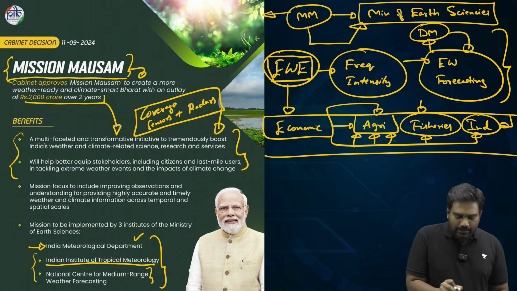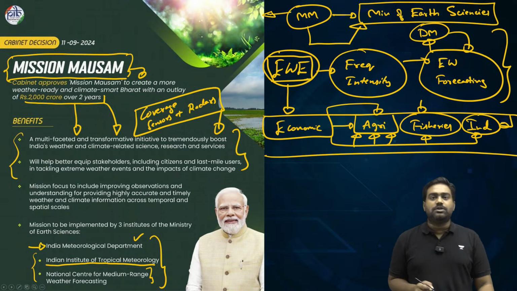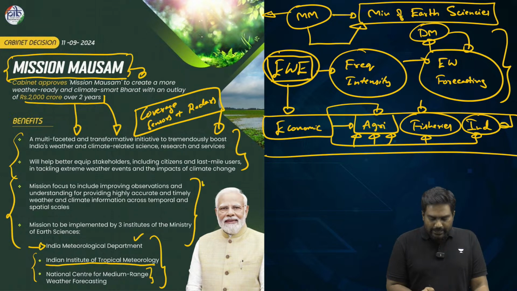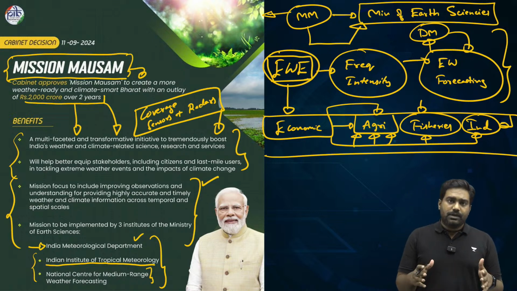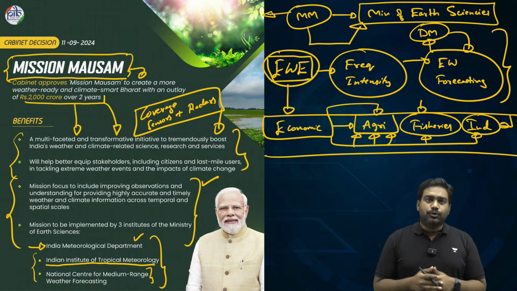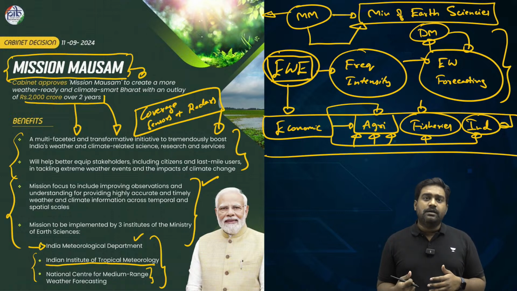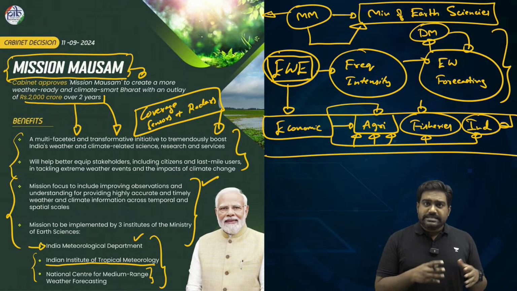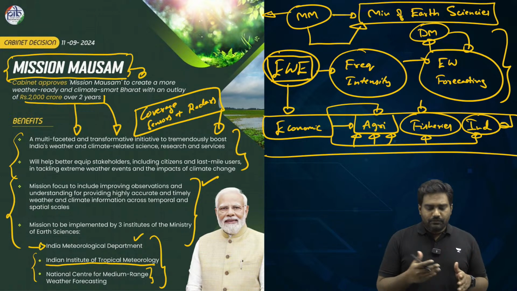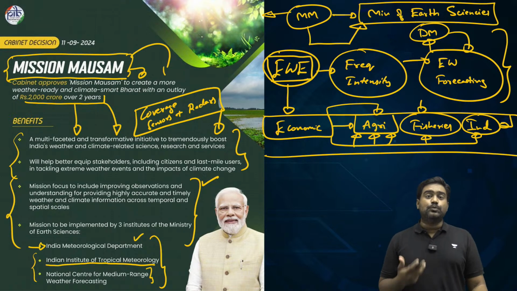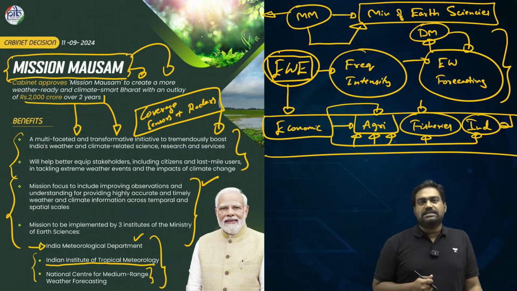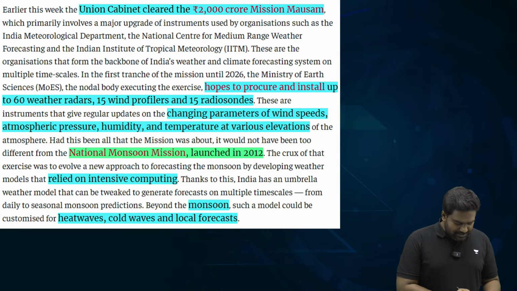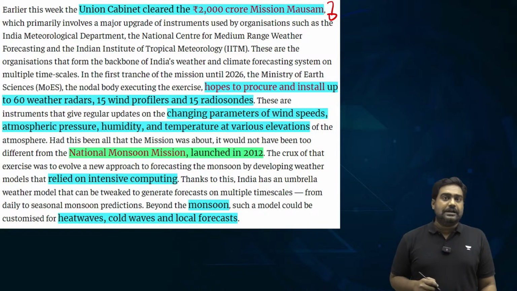Mission Mausam will utilize the special allocation which has been provided up to 2,000 crores and it will be invested in enhancing the coverage of these essential instruments to track temperature, wind speed, atmospheric humidity and pressure at various elevations. And this data will be critical when we crunch the data using supercomputers, using the weather forecasting models. So let's understand the relevance of this mission and how it could benefit India.